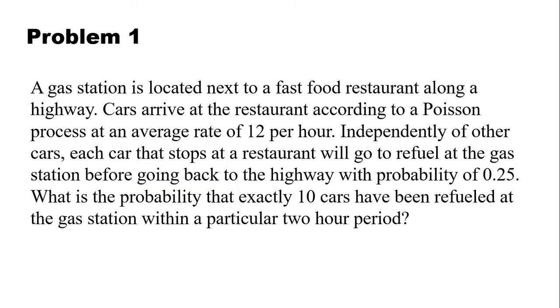Now we have to find the probability that exactly 10 cars have been refueled at the gas station within a particular 2-hour period. Once we understand the probability distribution, we can compute this probability by putting n equal to 10 and t equal to the 2-hour period.